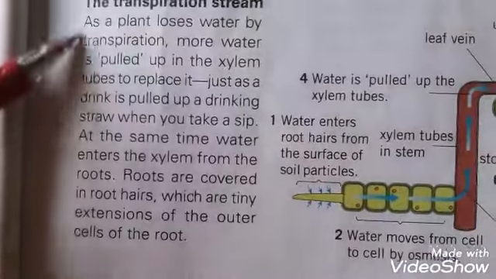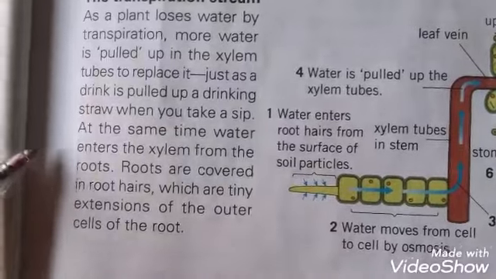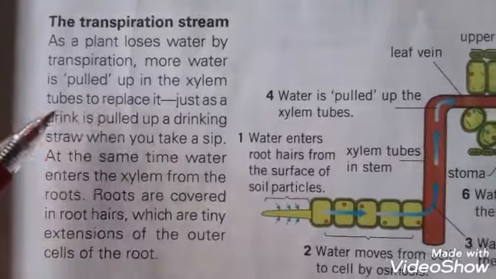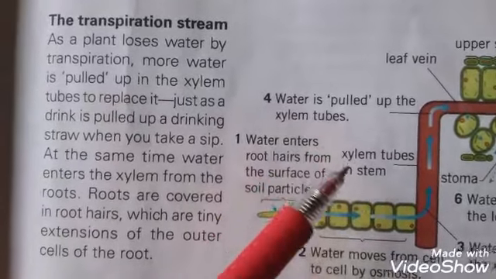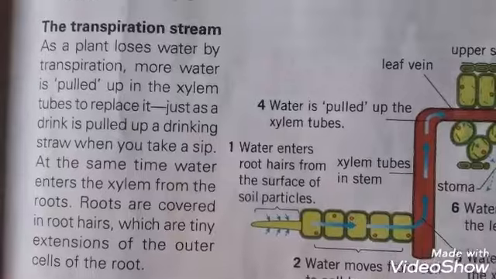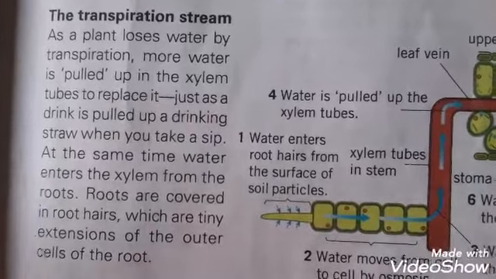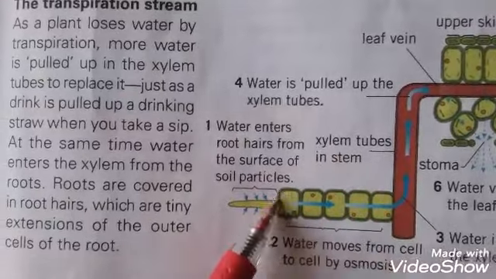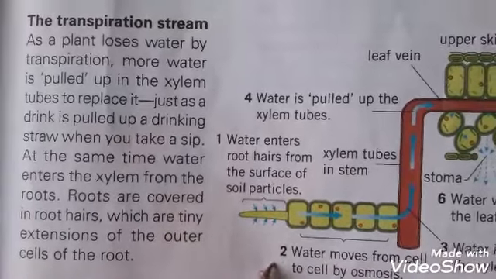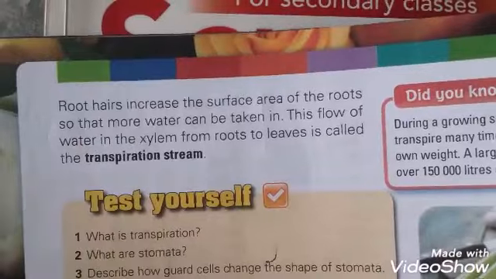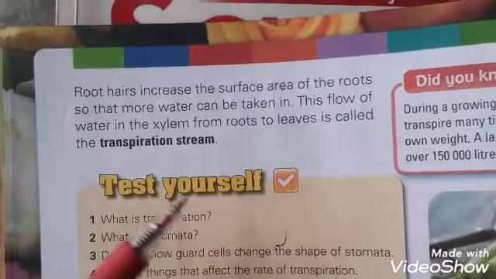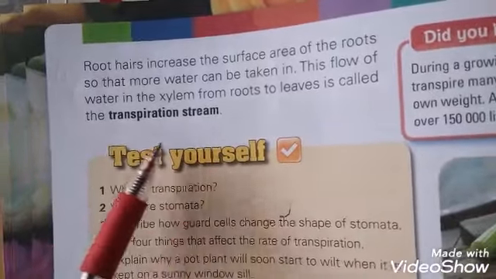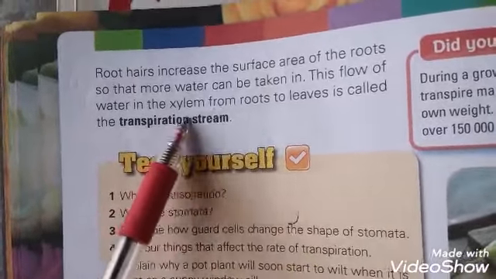Here is the explanation and book reading. Just try to do it by yourself. As a plant loses water by transpiration, more water is pulled into the xylem, just like a sip when you drink any type of drink. Roots are covered with root hairs, which are teeny extensions of the outer cells of the roots. So, dear students, root hairs increase the surface area of roots so that more water can move from the roots to the upper parts of the plant, and this is known as the transpiration stream through the xylem.